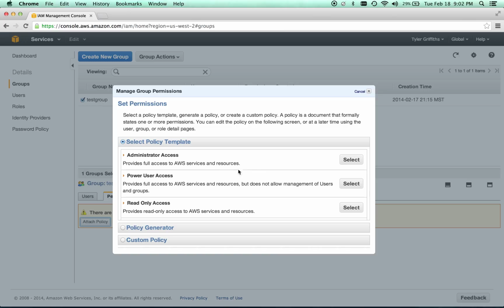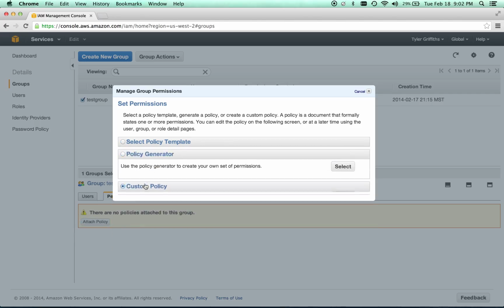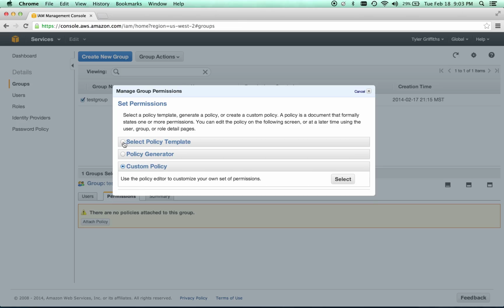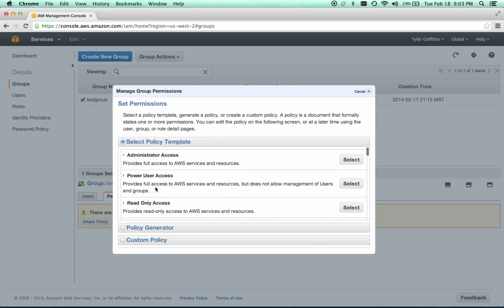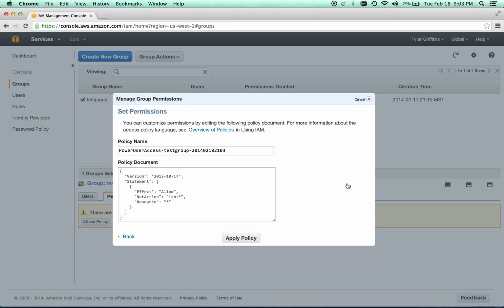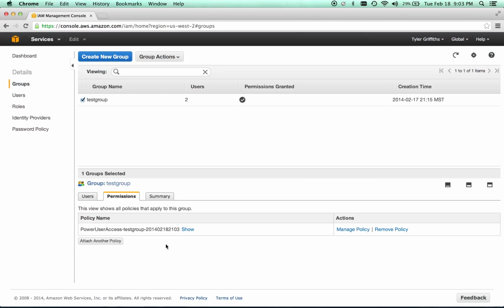What I want to do is go in here and select different policy templates. I can generate my own template. I can do a custom policy. Typically this is going to be just fine. So I'm going to select power user access for my users. And it actually shows me a JSON representation here, and I can tweak this if I want to, but I'm not going to. I can rename it if I want, but this looks fine, so I'm going to do apply policy. That will apply this policy to the group.